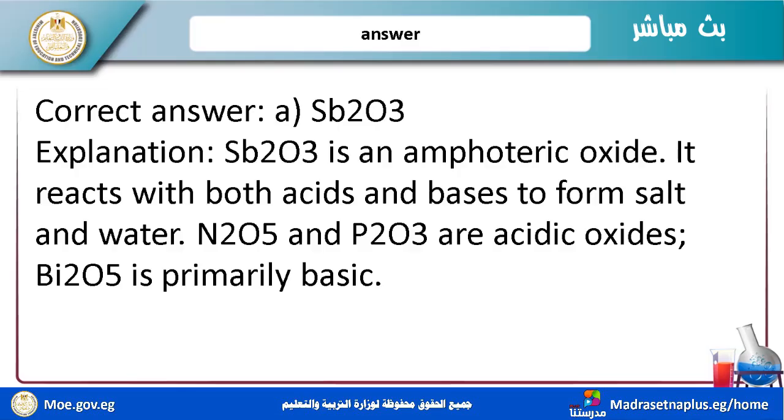An amphoteric oxide reacts with both acids and bases to form salts and water. N2O5 is acidic, P2O3 is acidic, and Bi2O5 is primarily basic, so it doesn't react with acid and base at the same time.